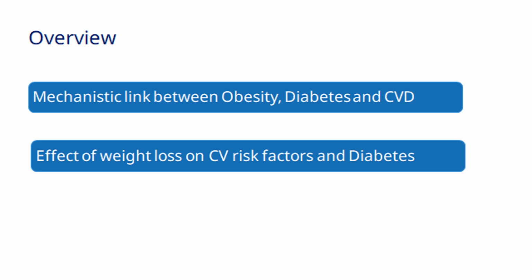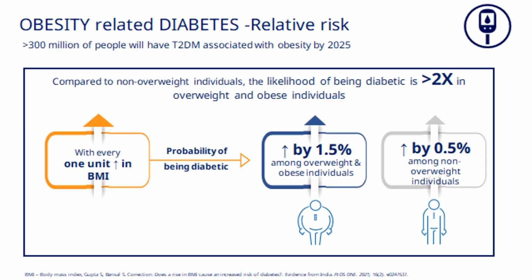So I'll be talking about a mechanistic link between obesity, diabetes and CVD, and then I'll be talking about the effects of weight loss. Now, it is common knowledge for us that when BMI increases, the risk for type 2 diabetes increases. But when the BMI is increasing within the normal weight range, for example, BMI is moving from 21, 22, 23, the risk for diabetes is increasing very slightly. Once a person becomes overweight and becomes obese, the risk of diabetes increases very fast actually. For every unit increase in BMI, there will be a 1.5% increased chance of developing diabetes. This is better represented by this diagram actually.